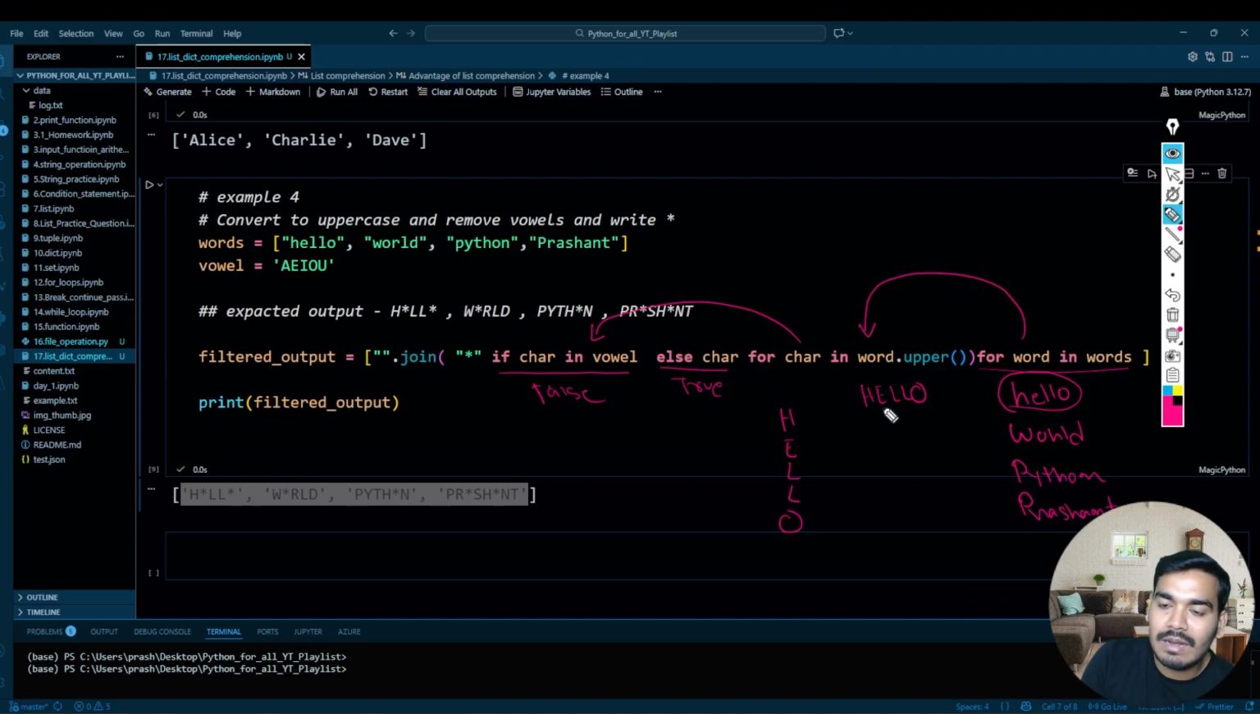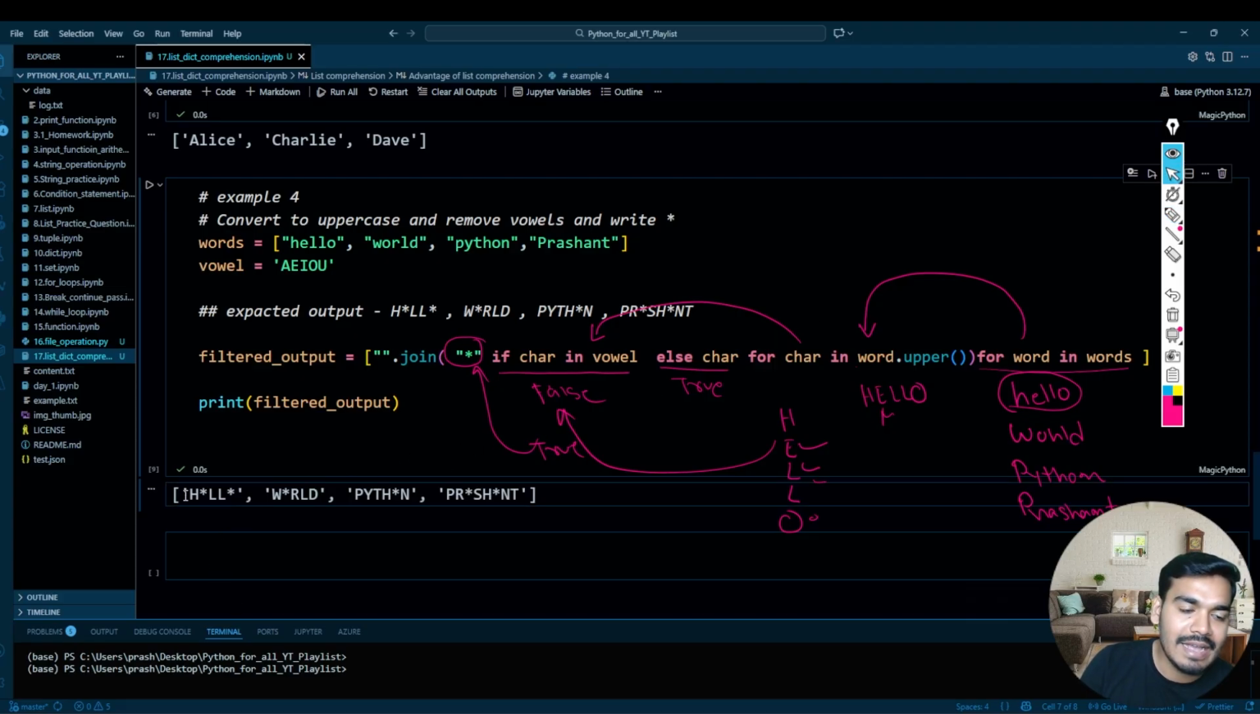Perfect. And then it will come to the E. The next character is E, right? So it will come to this if condition, and it will be true. Once it is true, it will replace that E with a star and join it into that word. And similarly for LLO it will work, and it will make one word over here, that is H*LL*. So how is it combining again using this join operation? It is combining all the characters together again.